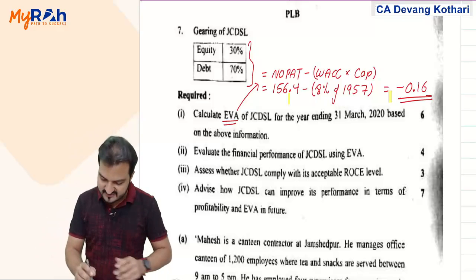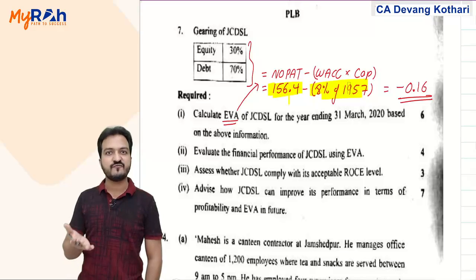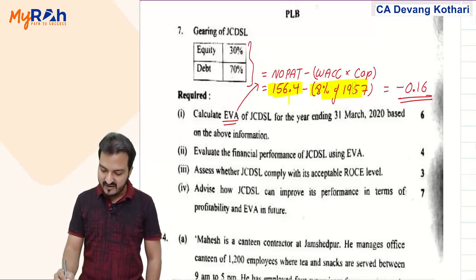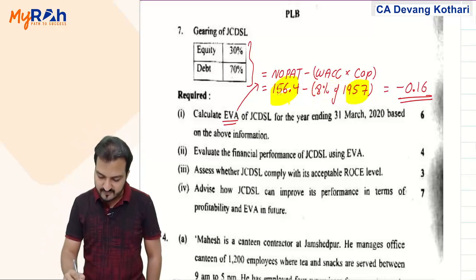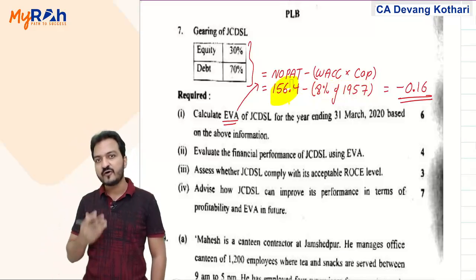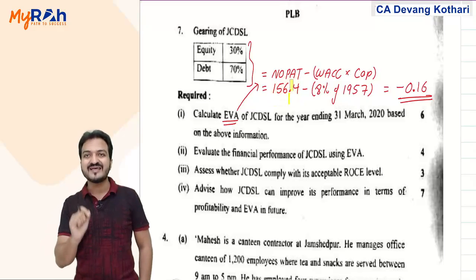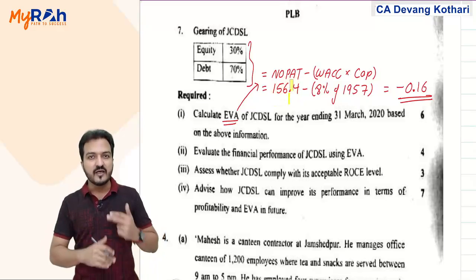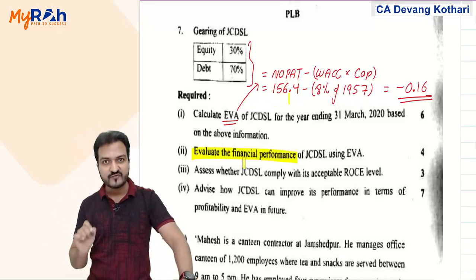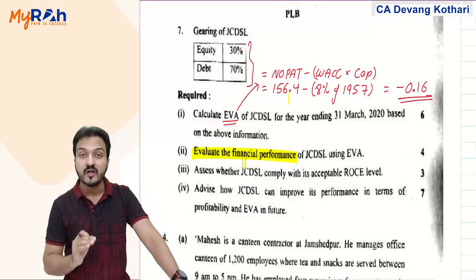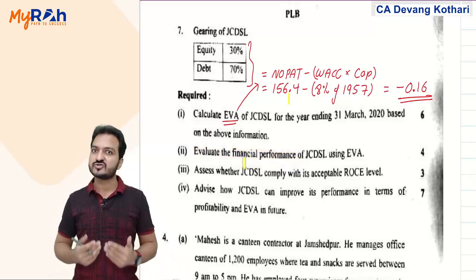Yes, look, this is the profit of the company and this is the cost of capital: your capital of 1957 is costing you 8%. So your profit is not sufficient to recover the cost of capital. More precisely, the profit is not sufficient to recover the economic cost of capital. So the financial performance of the company does not appear to be good. The company's profit is not able to recover the economic cost of capital.